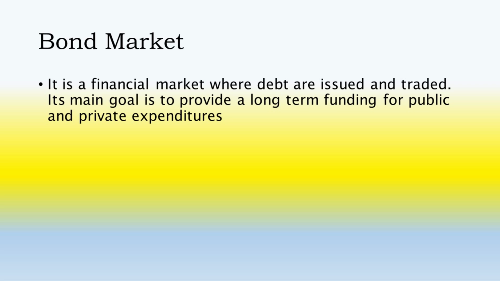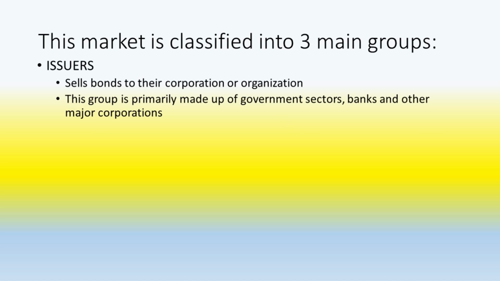Bond market. It is a financial market where debt are issued and traded. Its main goal is to provide a long-term funding for public and private expenditures. This market is classified into three main groups.